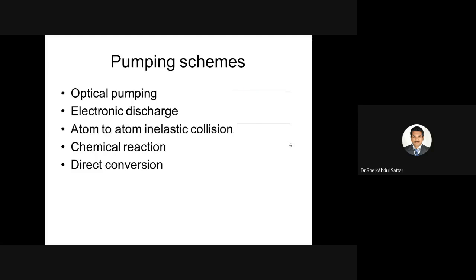The third kind of pumping scheme is atom to atom inelastic collision. In this, the atoms in the excited state come back non-radiatively, collide with the atoms in the lower level, and excite them. This kind of excitation is known as atom to atom inelastic collision. In the helium neon laser and carbon dioxide laser also, we use this kind of excitation.